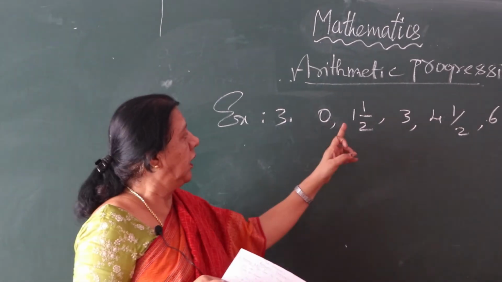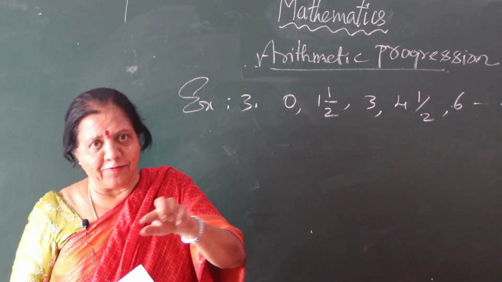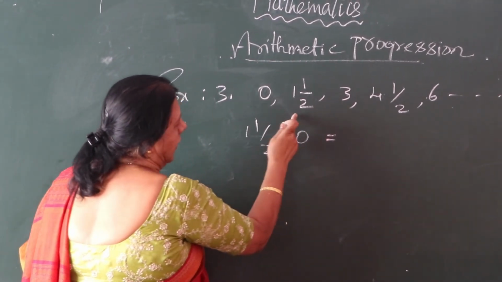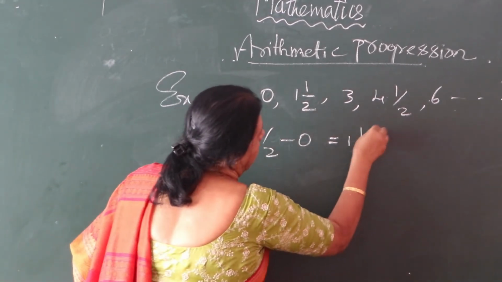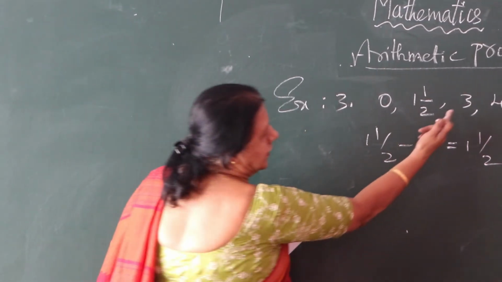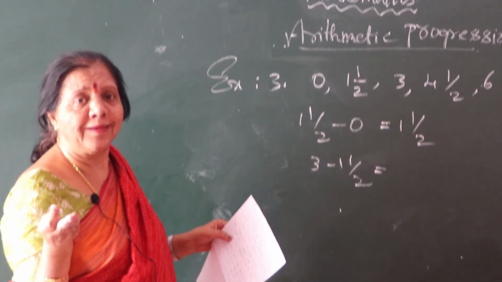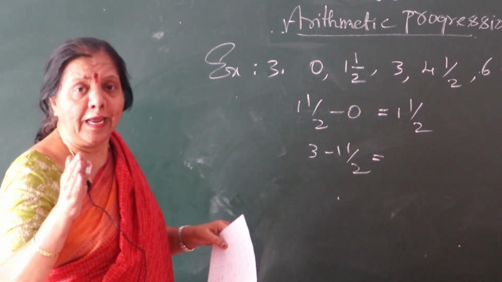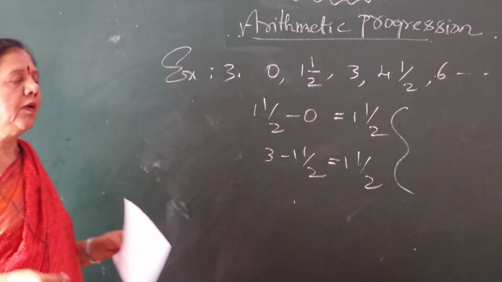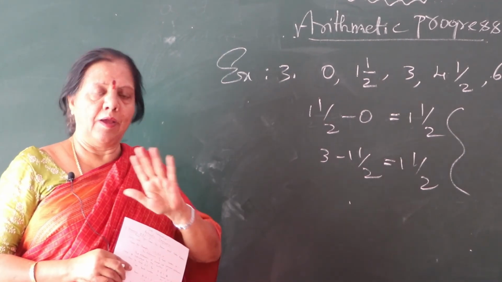Very simple way you go. See here, 1 and half. So here, 0, 1 and half: 1 and half minus 0, A2 minus A1. What is the common difference? 1 and half. Got it, children? Very easy. See, go for next, 3 minus 1 and half. Orally you can tell, 1 and half. What is the common difference? Same. So therefore, it is an AP. Have you got it?